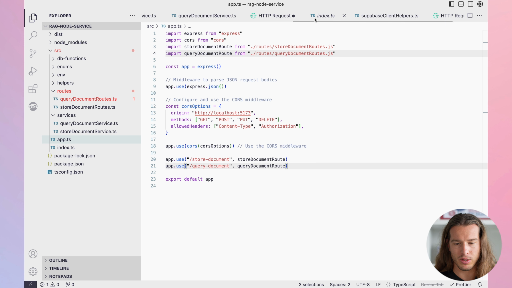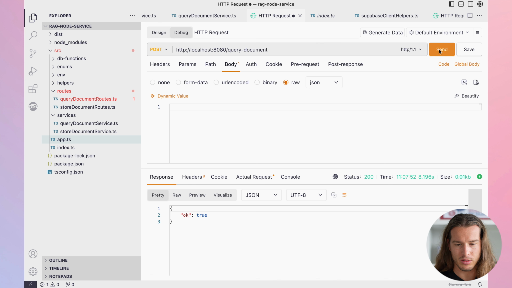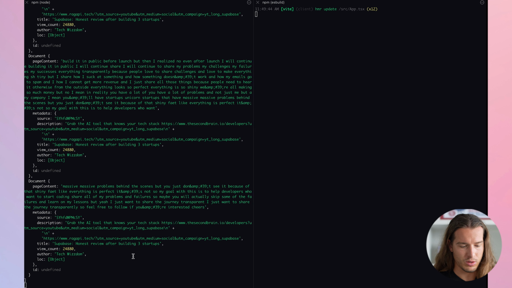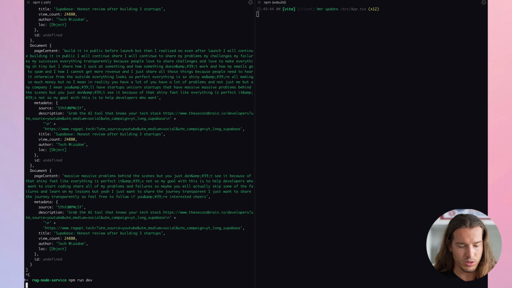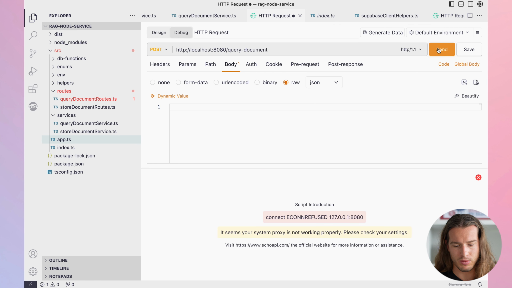Will this now actually work? If we go here and we try to query the document, it doesn't really matter what we pass. Okay, no, because we need to refresh it. So let's do that, we refreshed it, now it should be fine.